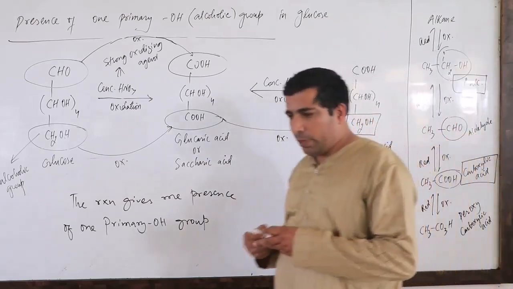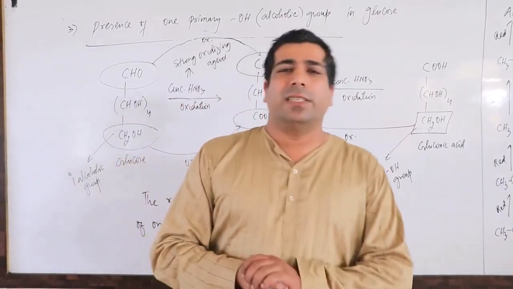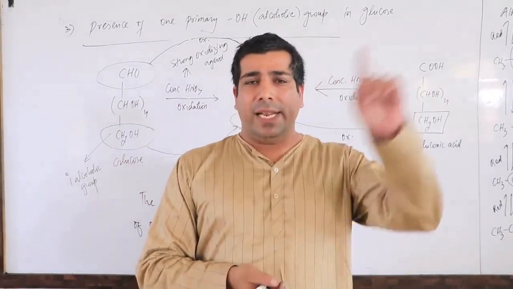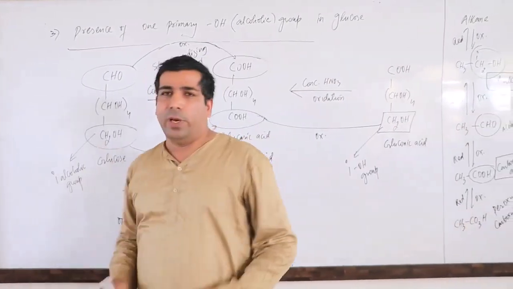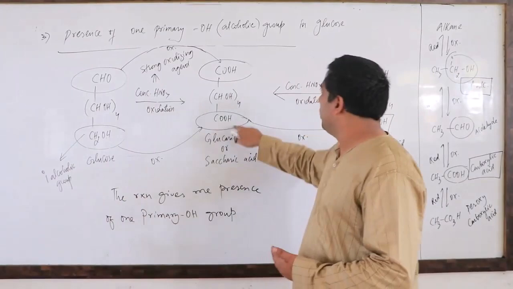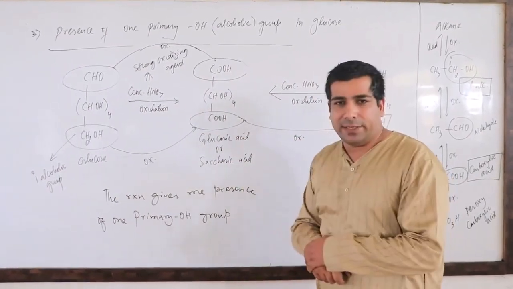So now let me make you understand once again. If you take a glucose molecule in presence of concentrated HNO3, the aldehyde group will be oxidized to a carboxylic group and the primary alcohol will also be oxidized to a carboxylic group. So you have two carboxylic groups. It's known as saccharic acid or glucaric acid.